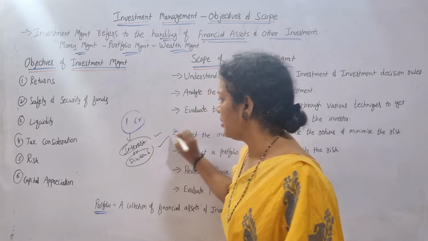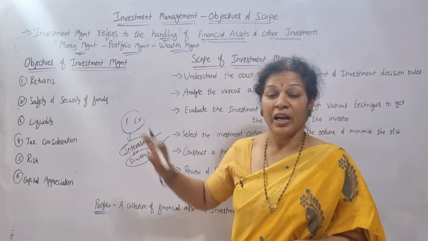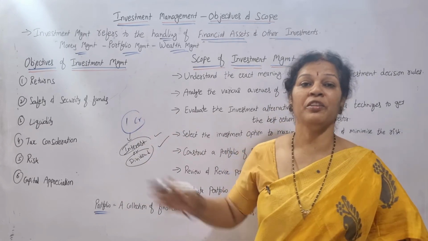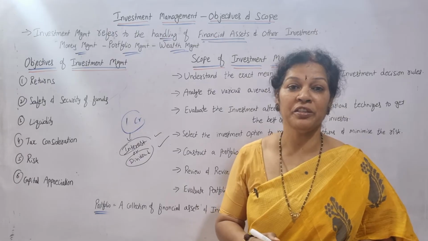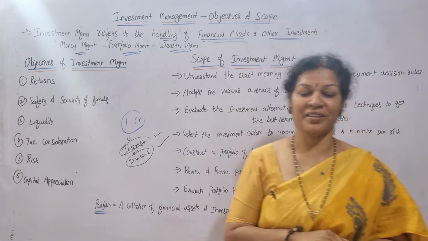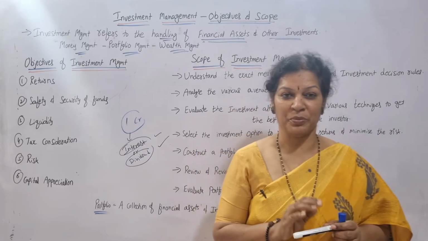Anything I am getting. Apart from this, I am expecting some appreciation in the capital also. Capital is how much? My capital investment is 1 crore. On 1 crore, some percentage I am expecting. This is possible in a few investments.